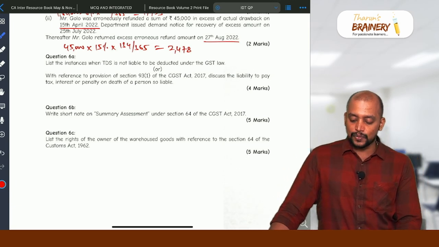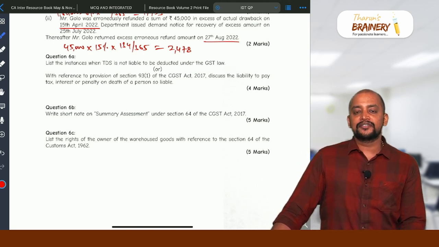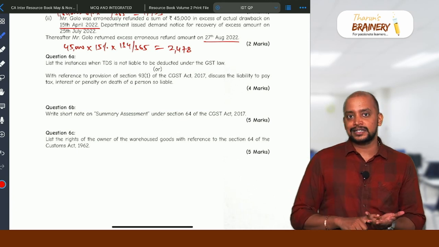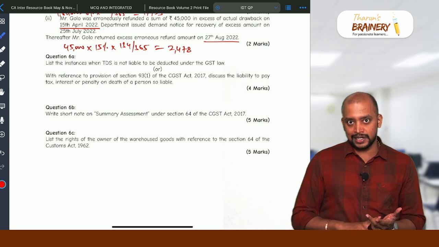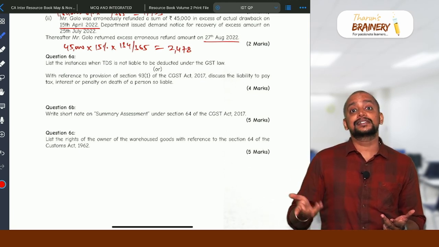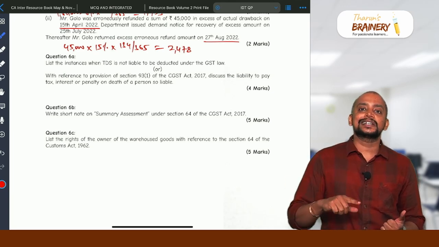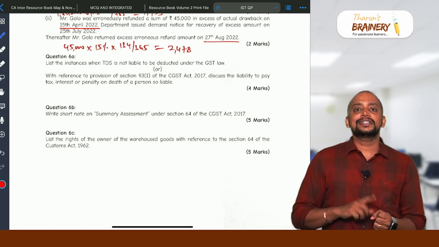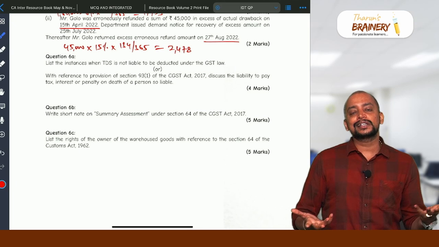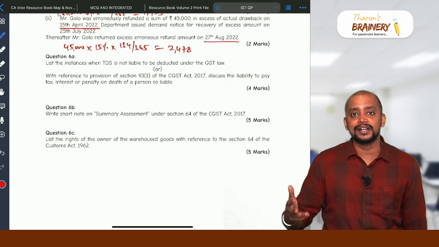List the instances where TDS is not liable to be deducted under GST law. So a few cases: when the supplier is unregistered, if the contract value of supply does not exceed 2,50,000, if the supply is exempted or non-taxable. Then number 4, if the transaction is intra-state supply but the recipient is in a different state, and if the transaction is covered under RCM. So these are the cases where TDS is not applicable under section 51, or supply to other than notified recipient.